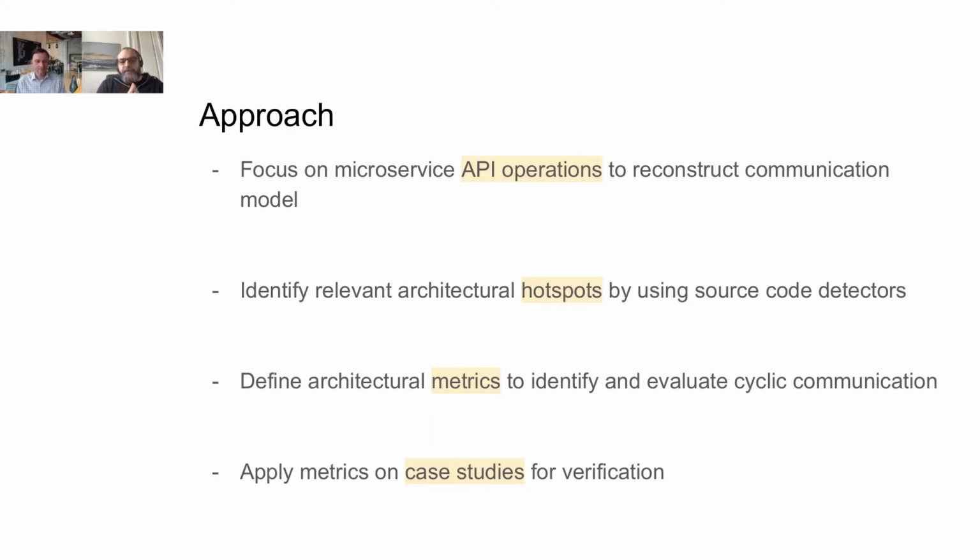For this, we are using source code detectors. That is a technique I will describe shortly in the next slide. But the important thing is, after we have these API operations and the hotspots identified, we can then define some architectural metrics based on our communication model. And these metrics are something we can use to evaluate the cyclic communication. What we did with our metrics then is we applied them on two open source case studies for verification and investigated, okay, did we find cyclic communication and how problematic was it, and things like this.